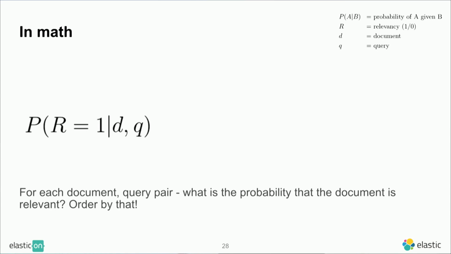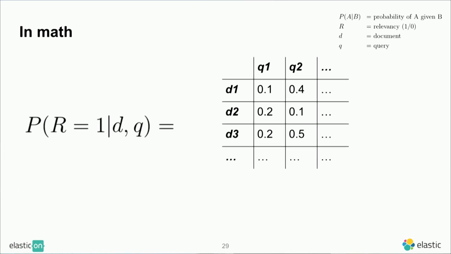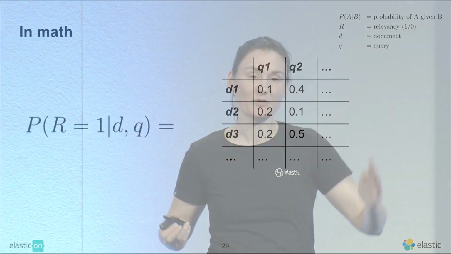And just to give you an idea what this expression actually means, it means you need some sort of matrix, right? On the one hand, you have your documents, on the other, you have your query, and then for each document and query pair, you actually want to have a number. And that's the number that you actually use for ranking. Now, this is nice for considering it, but of course, it doesn't make a lot of sense because, A, you don't know all the queries, and you don't know all the documents that you might ever have. So this is a pretty huge matrix. It doesn't really help. Right? And the whole idea of starting to do math here is to try and convert this huge matrix into something that is more useful, something that we can actually store.